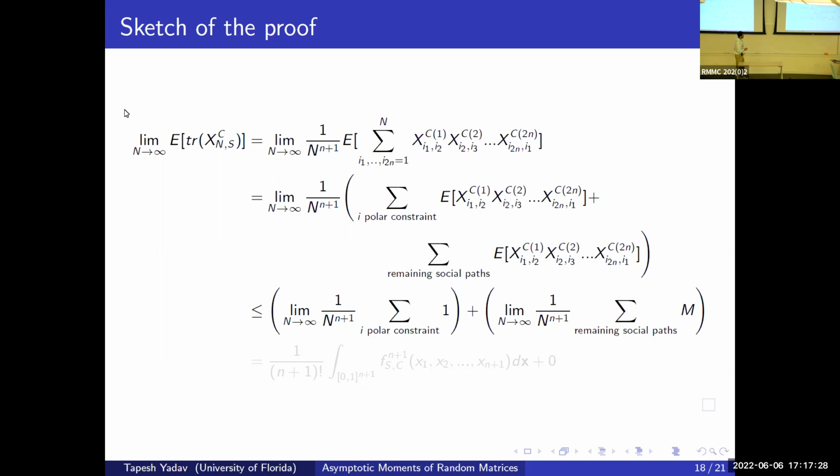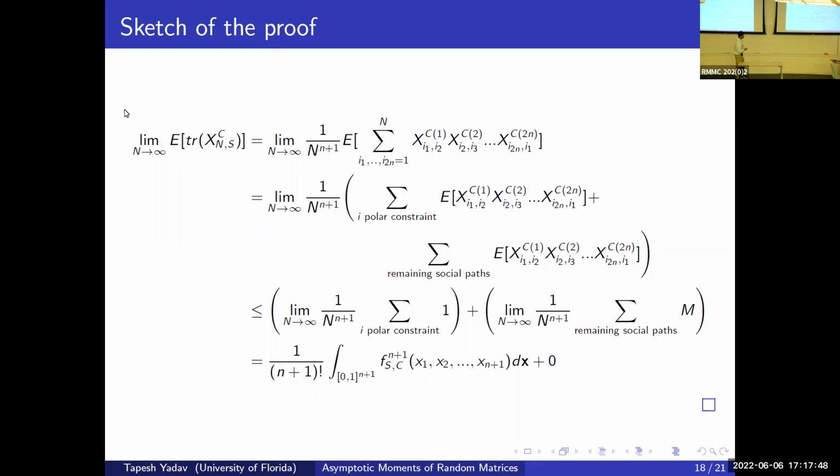That's why this whole term is bounded above by some positive number M, because this collection is finite. And the major result we had is that these paths asymptotically go to 0 when compared to capital N raised to the power n+1.